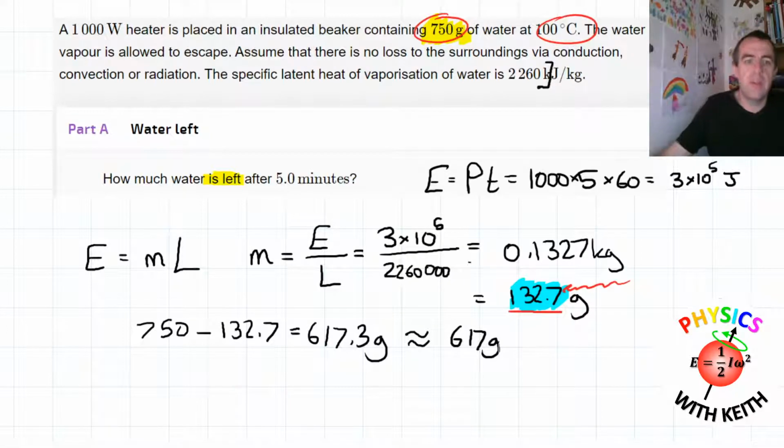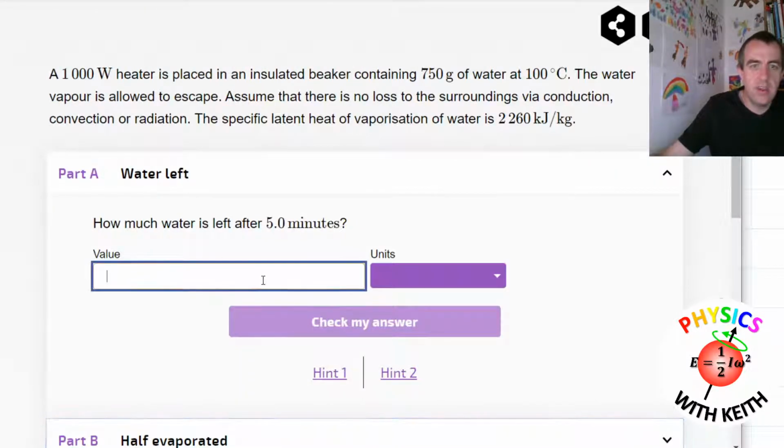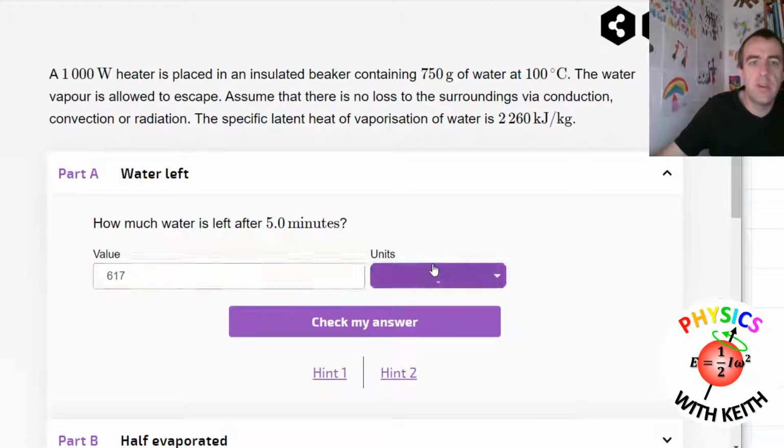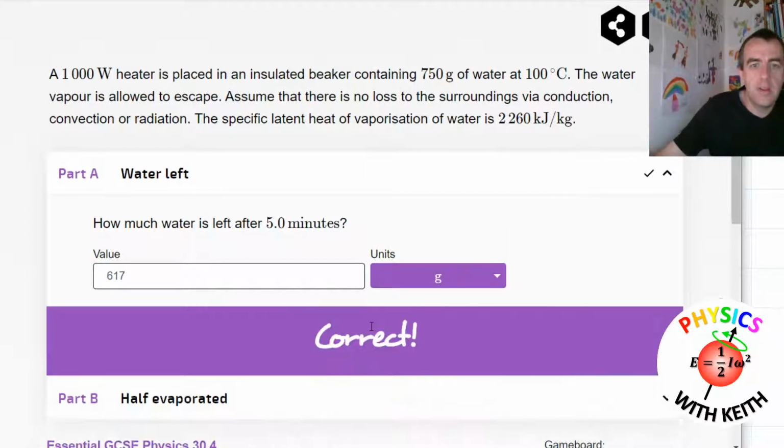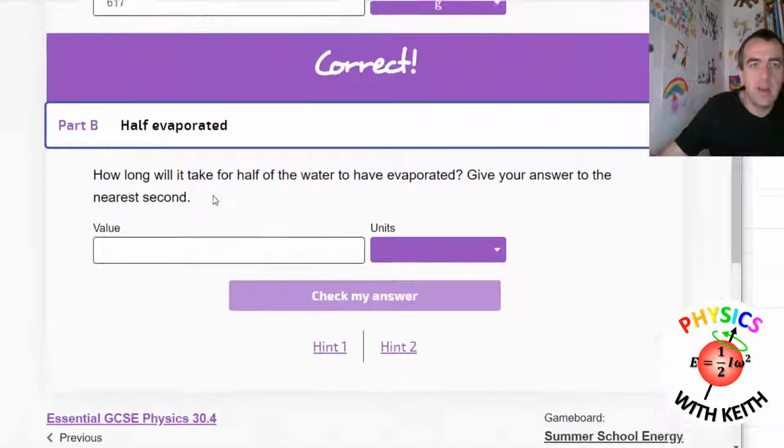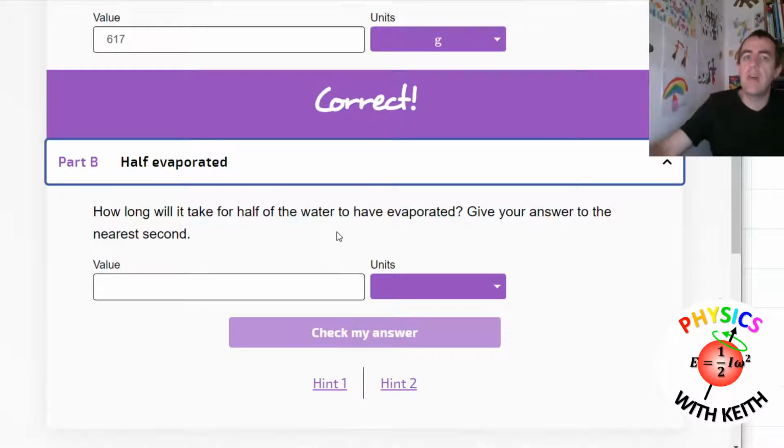That's how much water is left after 5 minutes. So going to here, 617 grams. Correct. And then half evaporated. How long will it take for half of the water to have evaporated? Give your answer to the nearest second.